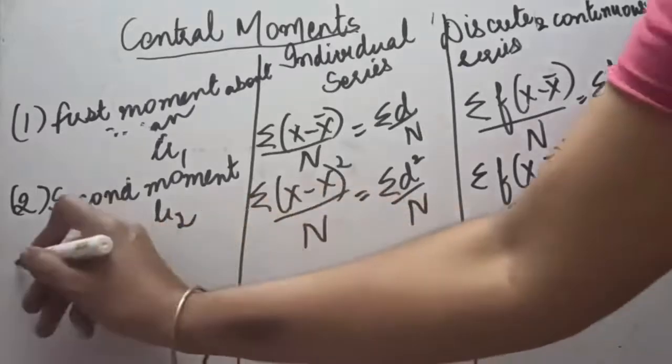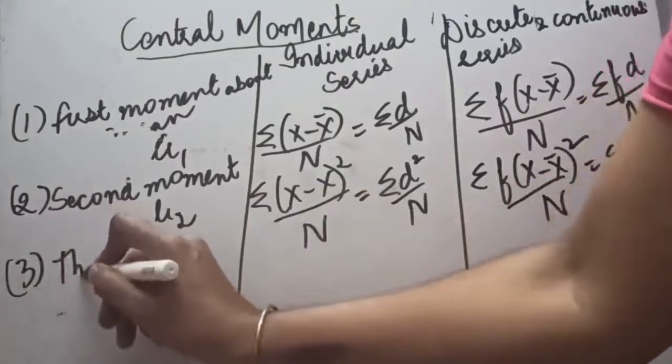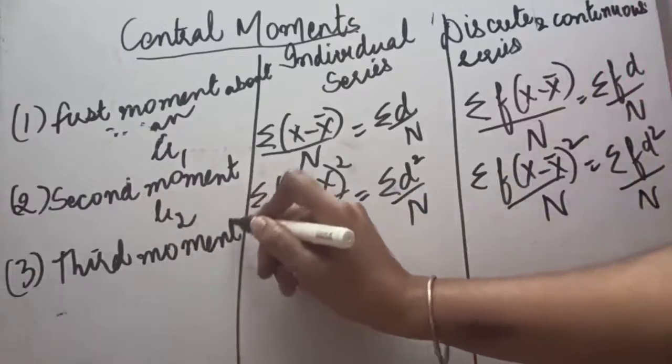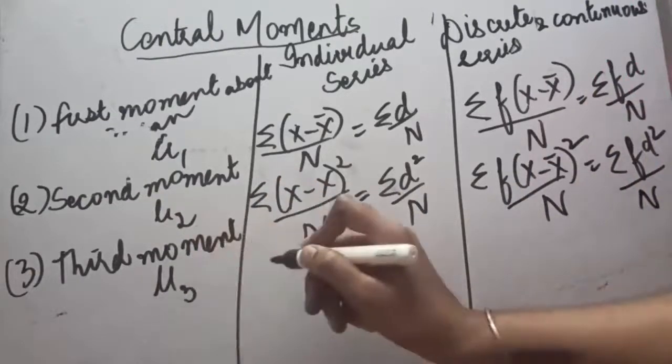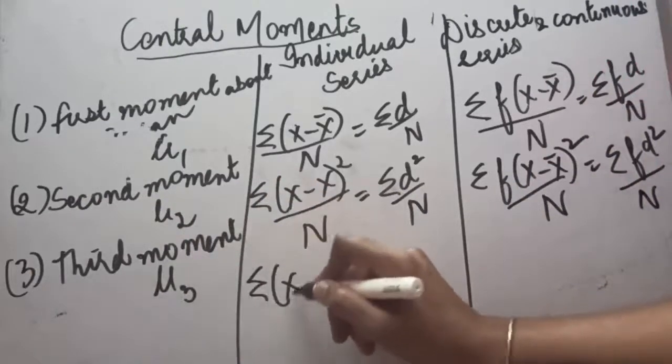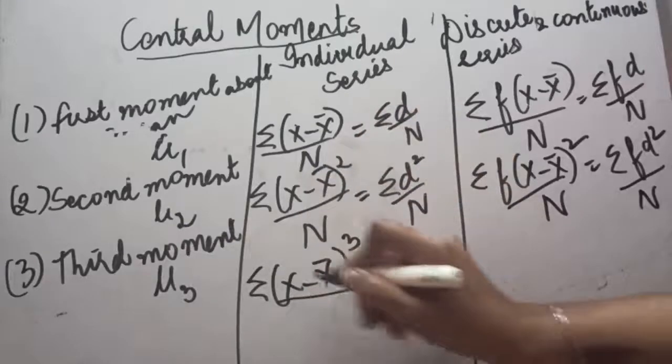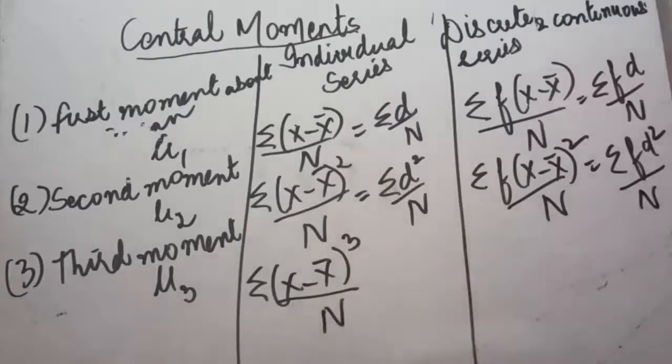Now if in the question you have been told to calculate the third moment about mean, it will be denoted with mu3, and the formula will be exactly like we have already done, with x minus x mean cubed, because it is the third moment, divided by n.